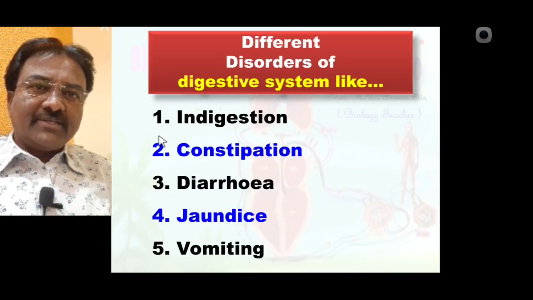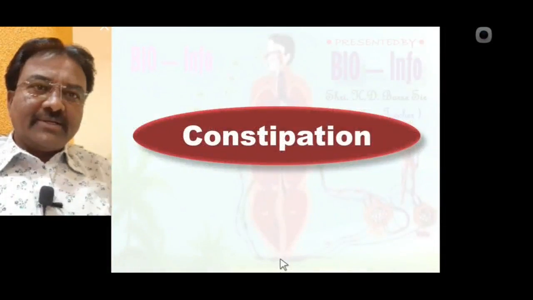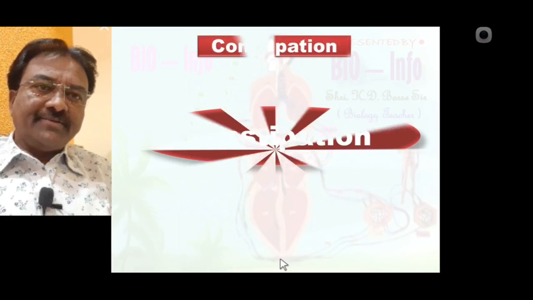In the previous lecture we learned indigestion in detail. So today we will discuss from constipation to vomiting, all these 4 different disorders. So let us start. The first disorder of the digestive system in today's lecture is constipation.